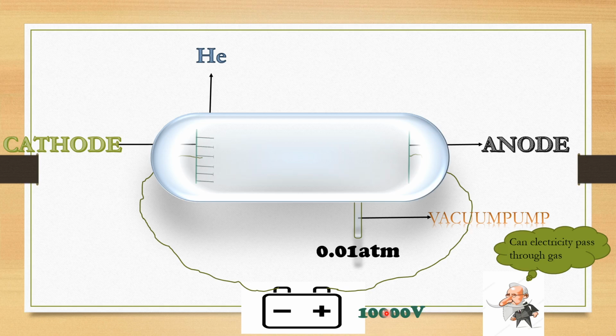Now another scientist, Professor J.J. Thomson, was very curious about those rays. What exactly do those rays consist of? He wanted to study the properties of those rays and why those rays emerge. Like that he started thinking.